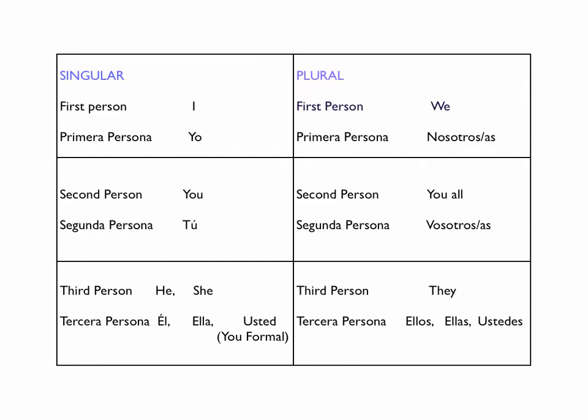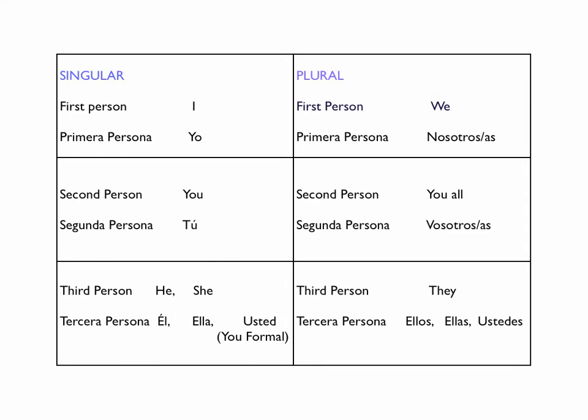Second person in English is you. Segunda persona, or second person, in Spanish is tú. Third person in English would be he or she. Tercera persona, or third person, in Spanish is él, ella, also usted. Usted means you formal. You formal is really second person, but it is placed in the third person conjugation of the verb.